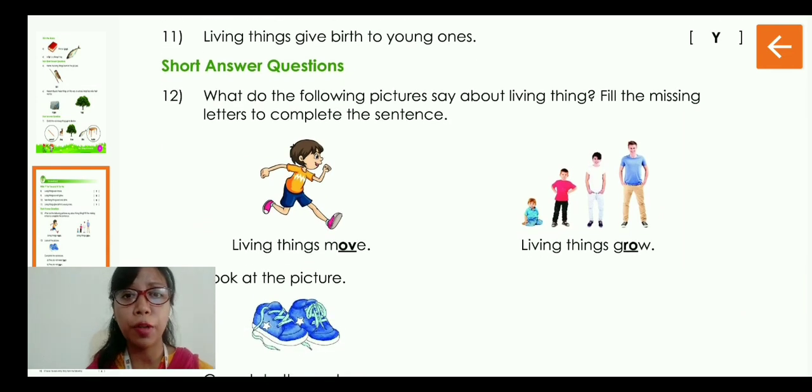Next is the short answer question. Question number 12. What do the following pictures say about living things? Fill in the missing letters to complete the sentence. So number 1 is living things move.